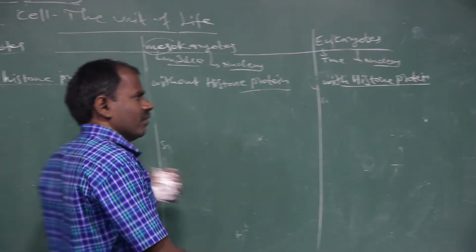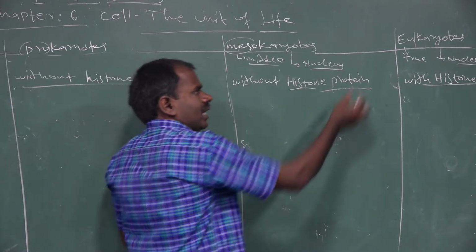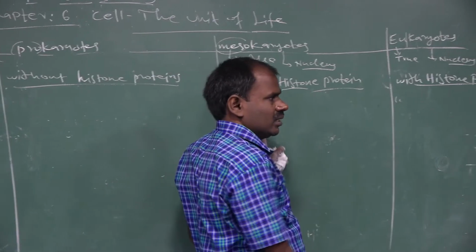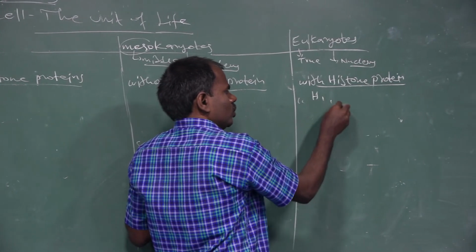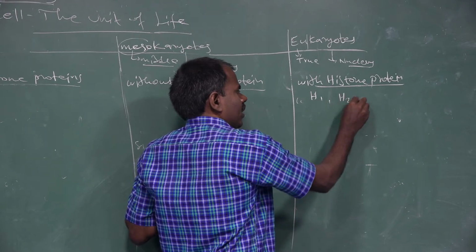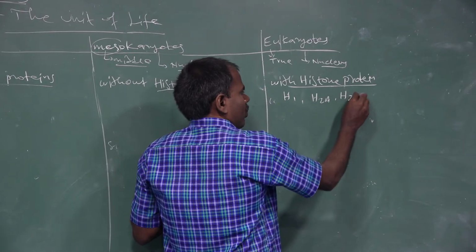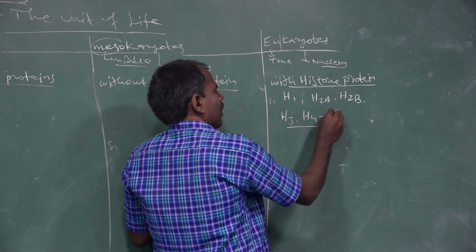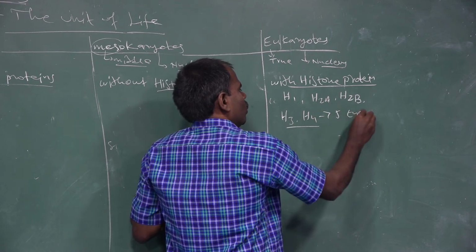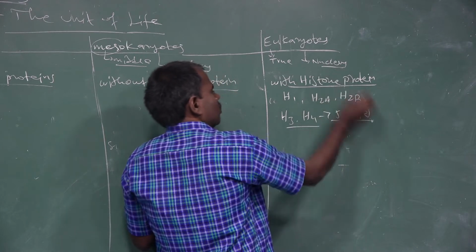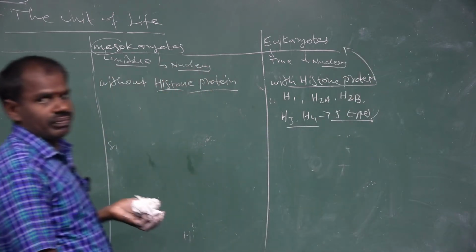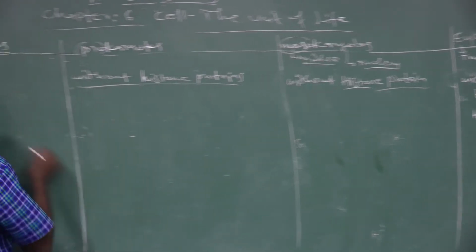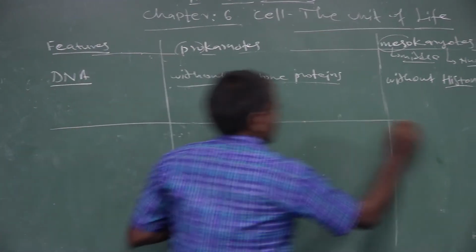Histone proteins. There are five types of histone proteins, present only in eukaryotes. What are the five types of histone proteins? Histone 1, histone 2A, histone 2B, histone 3 and histone 4. These five types of histone proteins are present only in eukaryotic organisms. Next one is RNA synthesis.